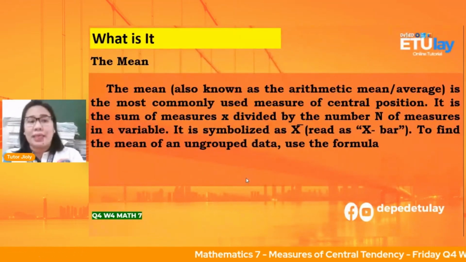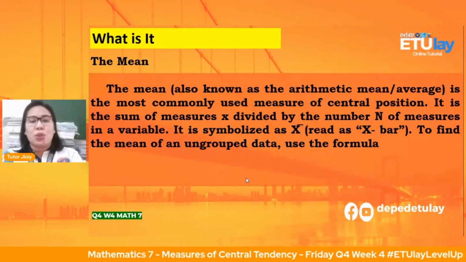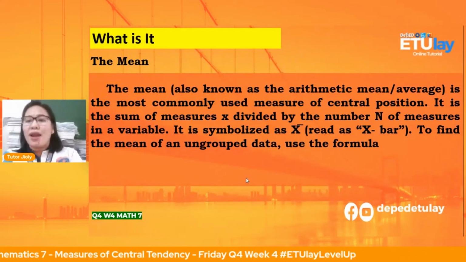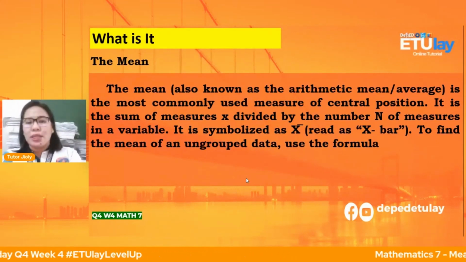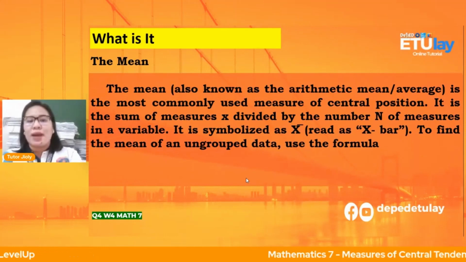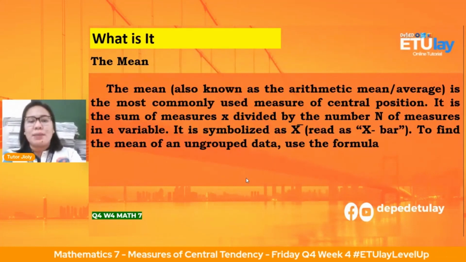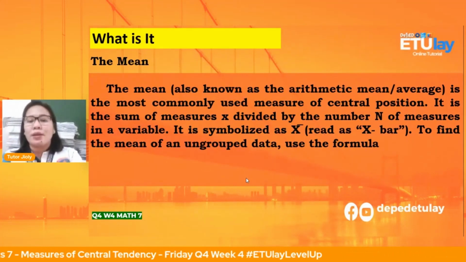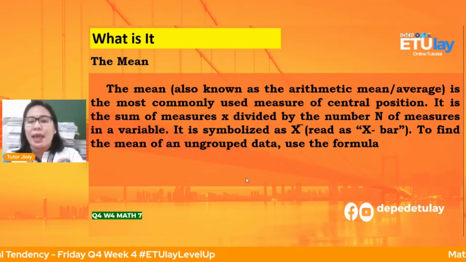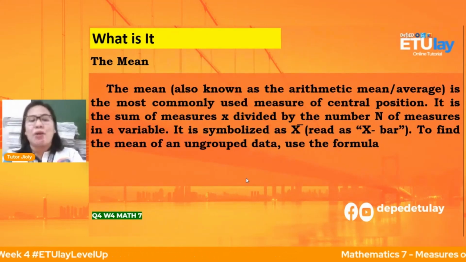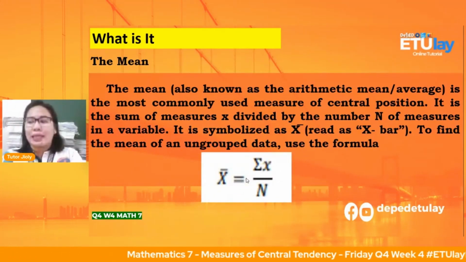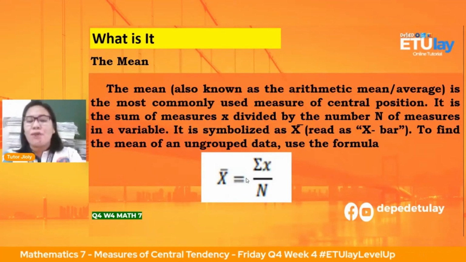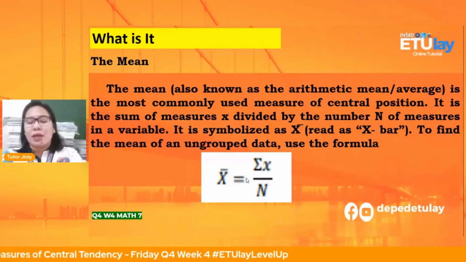Okay, the mean for ungrouped. The mean, also known as the arithmetic mean or average, is the most commonly used measure of central position. It is the sum of measures x divided by the number n of measures in a variable. It is symbolized as x bar, mababasa natin as X bar. To find the mean of an ungrouped data, use the formula. Ito yung formula natin for mean: summation of X all over N.